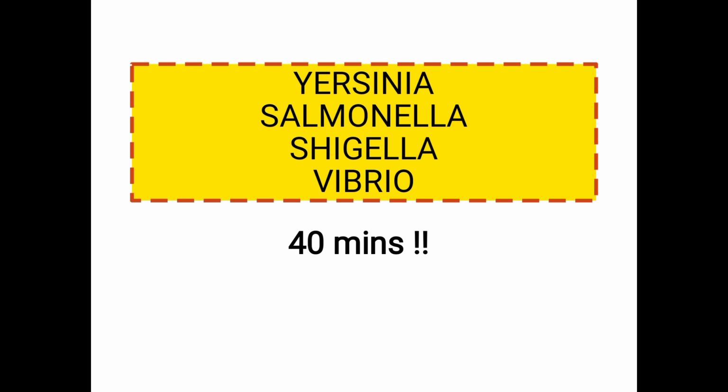And from the name itself we can derive that pigment is enhanced by King's medium, with a sweet, fruity odor. On EMB, large opaque colonies with metallic sheen; uses sugar oxidatively; on MacConkey it is a non-lactose fermenter; very important, motile; on blood agar, beta hemolysis; selective media is cetrimide agar. Then the blue-green diffusible pigment; on microscopic examination gram negative, motile, polar. Okay, then E test for antibiotic sensitivity is done.